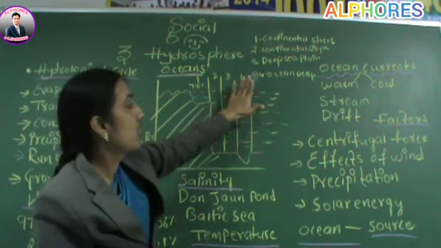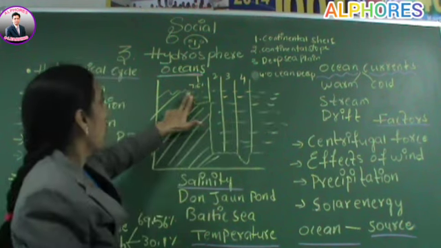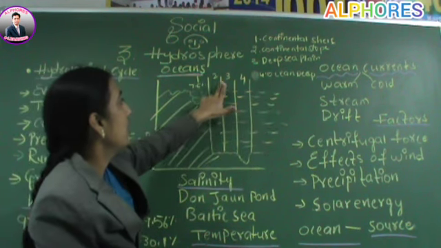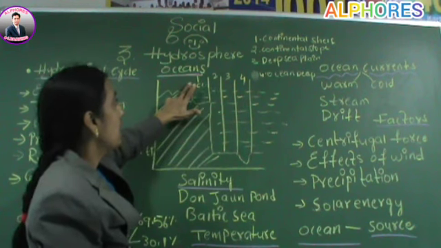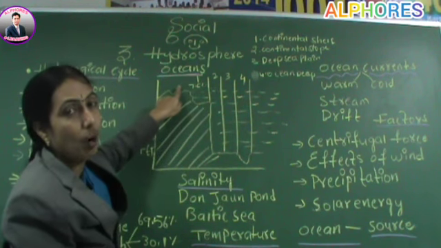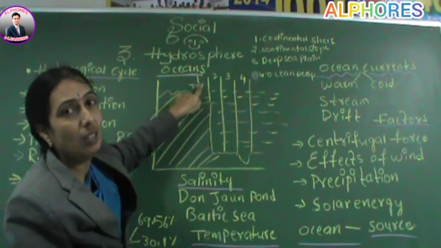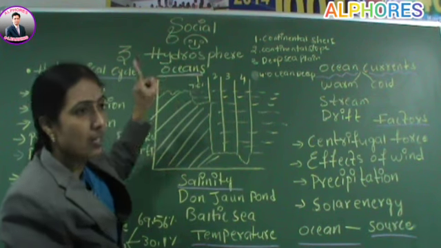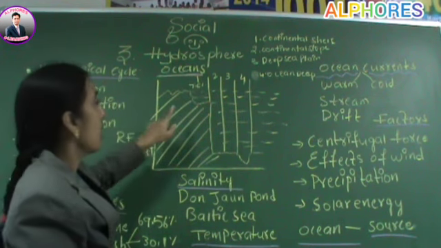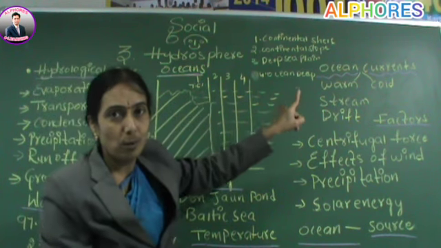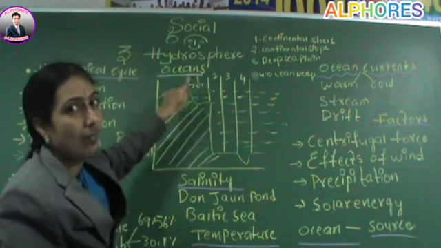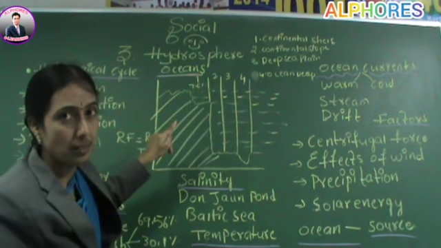The ocean floor is divided into continental shelf, continental slope, deep sea plain and ocean deep. What does continental shelf mean? The border zone between the land and the water is called the continental shelf. It accounts for nearly 7.6% of the ocean floor. Here the depth of the water varies up to 200 meters.